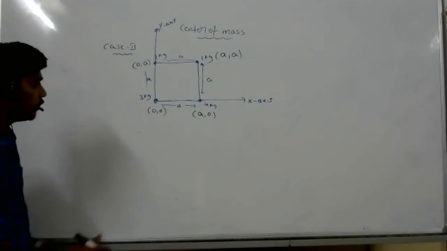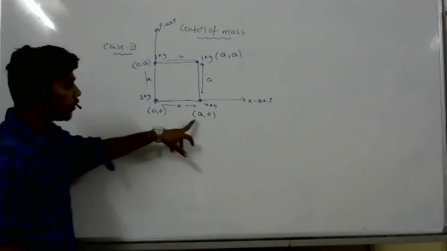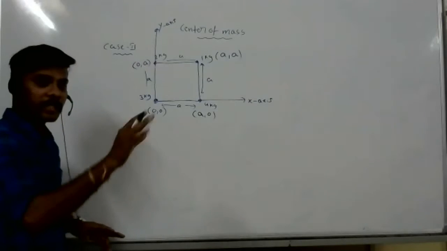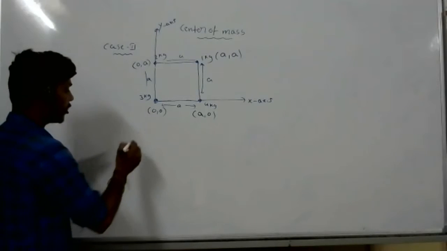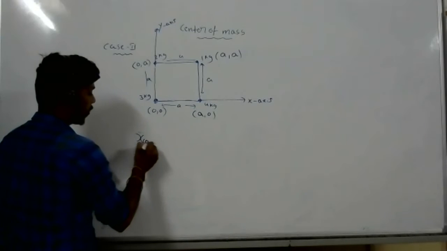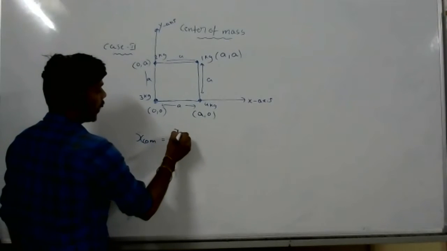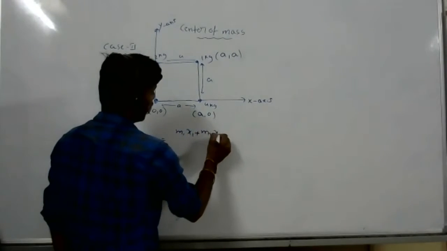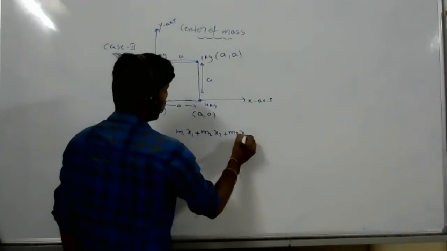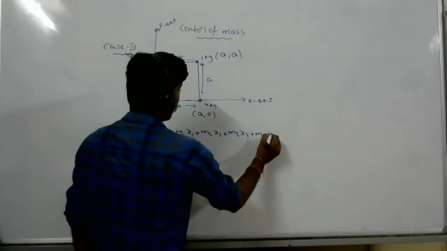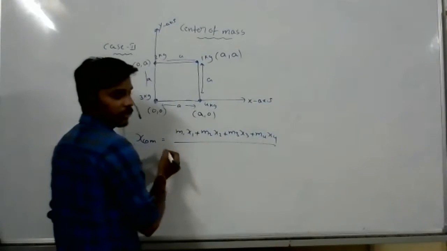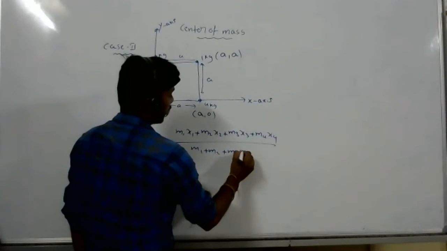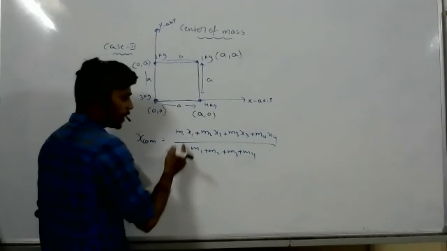Yes, sir. Now here the points are 0 comma 0, A comma 0, A comma A, 0 comma A. So along the x direction and y direction. I will write the x center of mass first. X center of mass is equal to m1 x1 plus m2 x2 plus m3 x3 plus m4 x4 by m1 plus m2 plus m3 plus m4, because 4 masses are given.